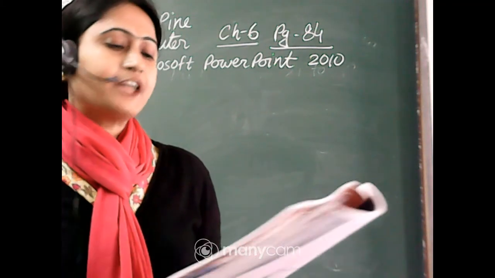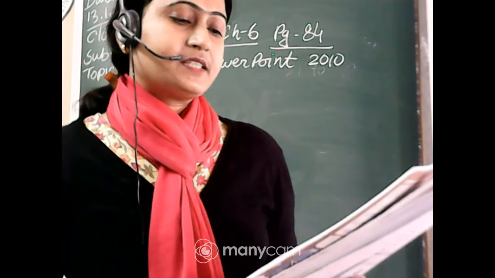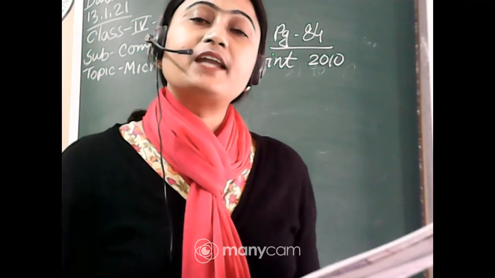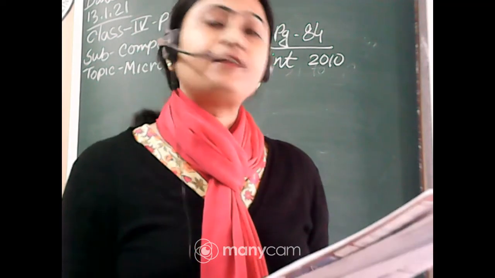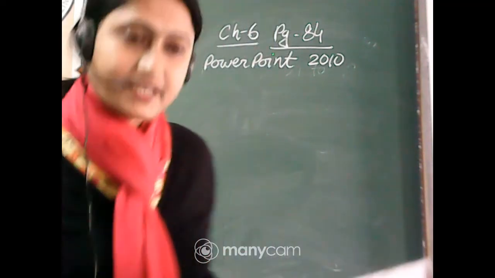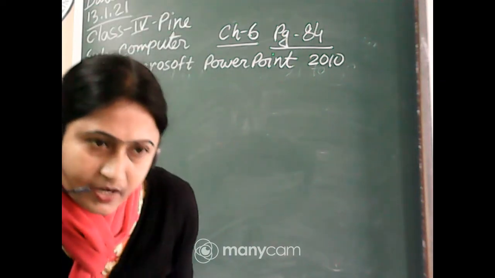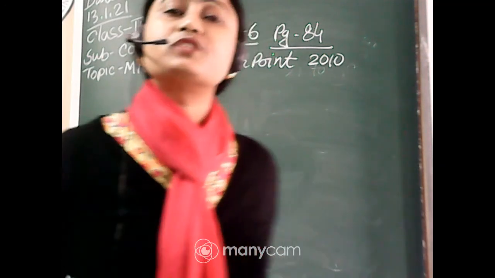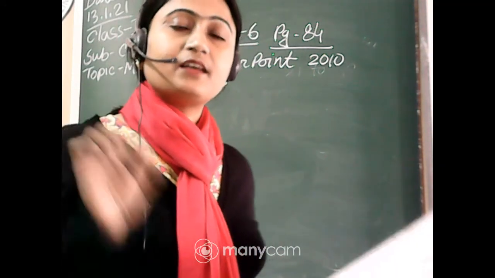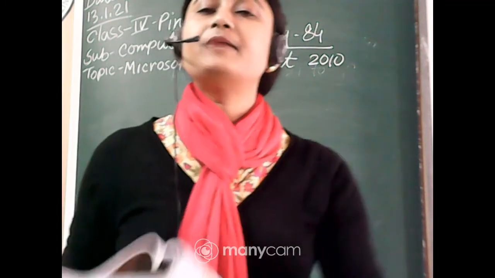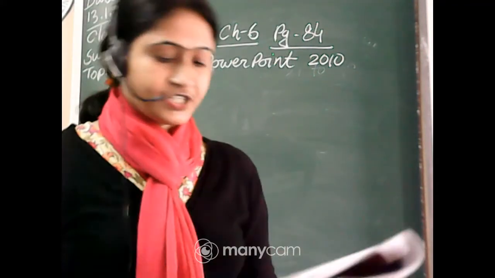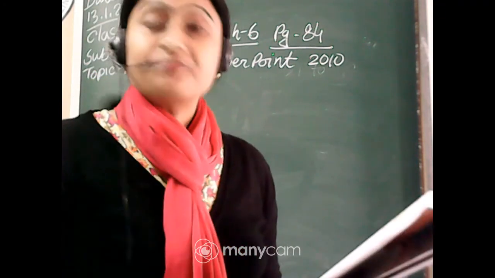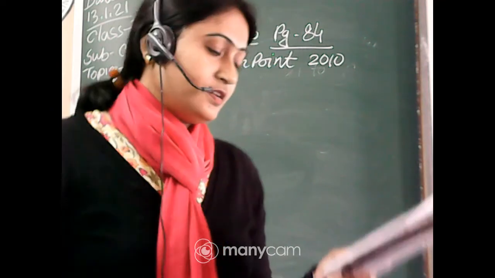Now you can see, to run the slideshow from the start in MS PowerPoint. If you want to run your presentation, on the keyboard there is a function key F5. F5 is used to run your slide. Yes, very good, Joita, Ayan, Rahul, Rajdeep. Okay, very good. To run your presentation, we can use F5. Function key F5 is used to run your presentation. To run the slideshow from the start, from the beginning, the slideshow will display.